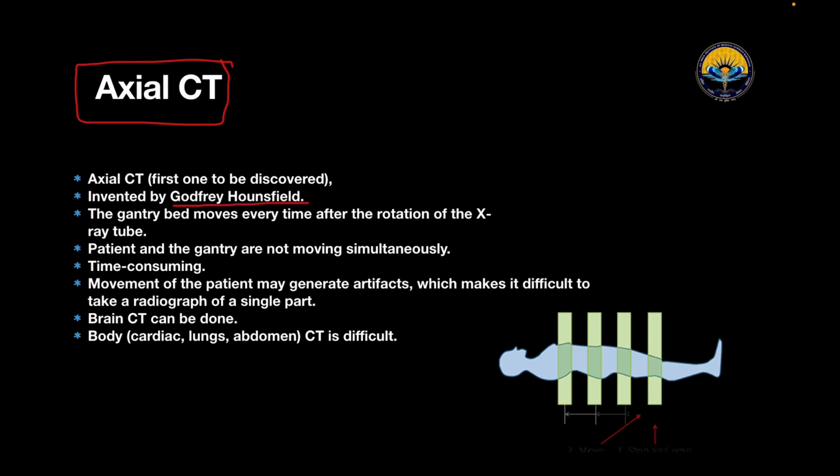So the gantry bed moves every time after the rotation of the X-ray tube. The patient and the gantry are not moving simultaneously. It is time consuming, and movement of the patient may generate artifacts, which makes it difficult to take a radiograph of a single part. Brain CT can be done, but cardiac, lungs and abdominal CT is very difficult in axial CT.